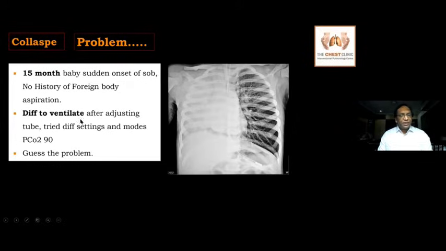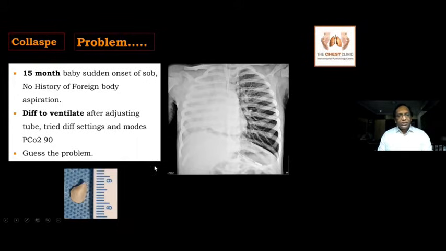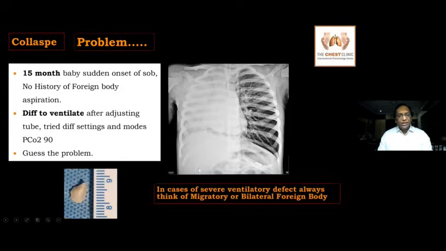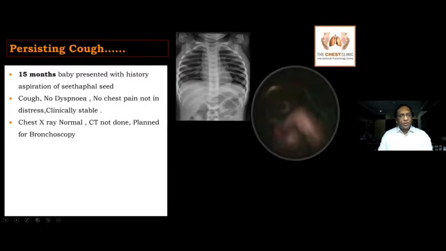What if you find a collapse and you're not able to ventilate? So you need to understand this. There can be a migratory foreign body or a bilateral foreign body. So always keep it in mind when you have a collapse or obstructive hyperinflation, when it is very, very difficult to ventilate, or the patient is in severe gasping. Always have in mind a migratory foreign body or bilateral foreign body.